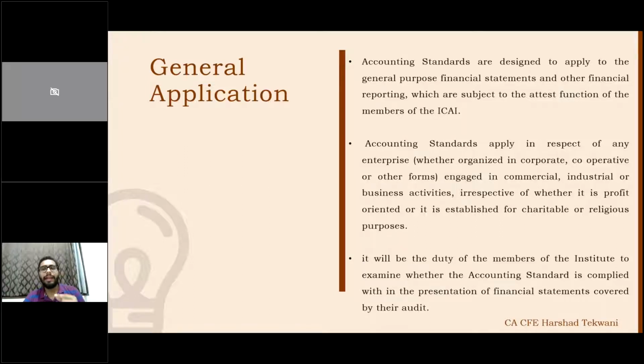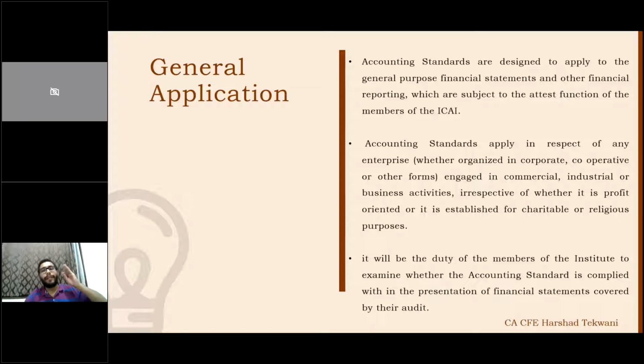Now, in that case, a member of the Institute, a CA, needs to make sure that the financial statements are prepared based on the appropriate applicable accounting standards. We call it the applicable reporting framework. Now, the applicable reporting framework changes from level 1, 2, 3, 4, which we saw. That is given in the framework of the accounting standard.